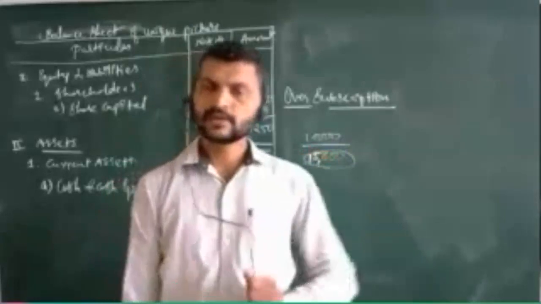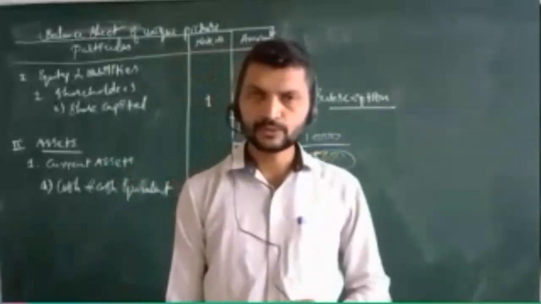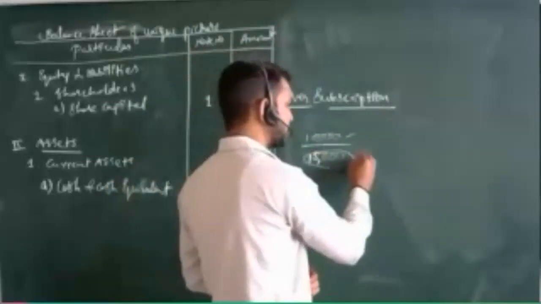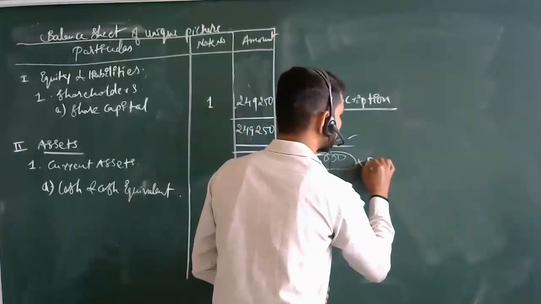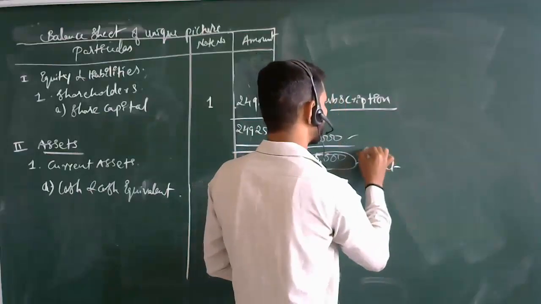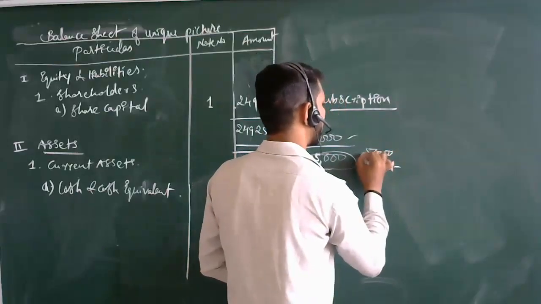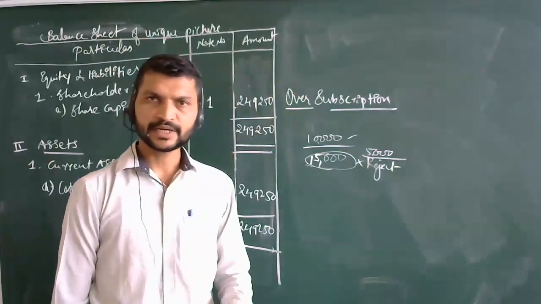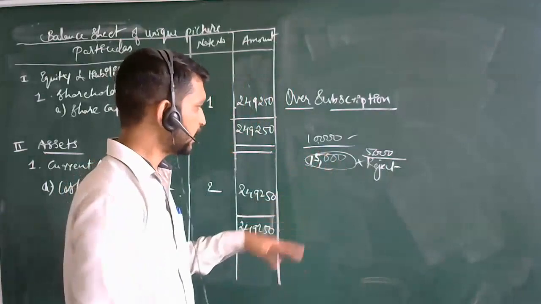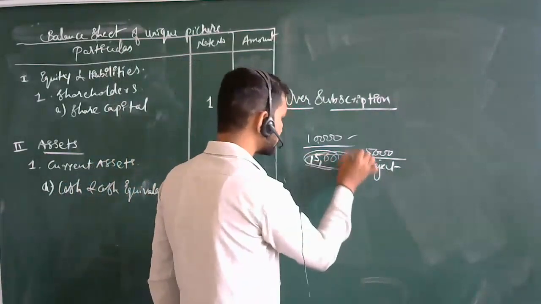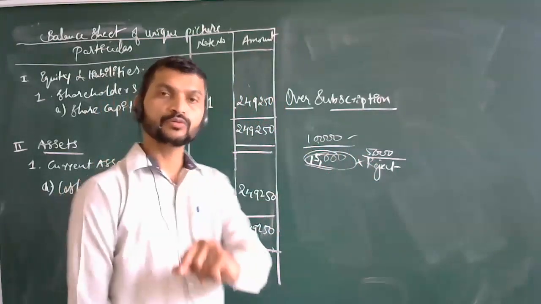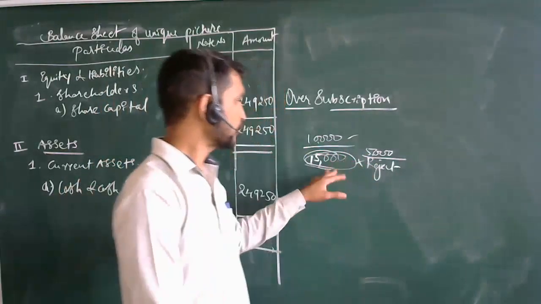Then what are you going to do there? What you do specifically is subscribe only 10,000 and reject the remaining. You are going to reject 5,000 applications. Is it correct? Sometimes you may subscribe all the 15,000 also. It depends. How you are going to see that, we are going to discuss here.